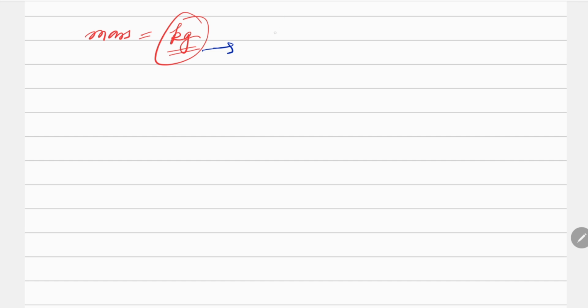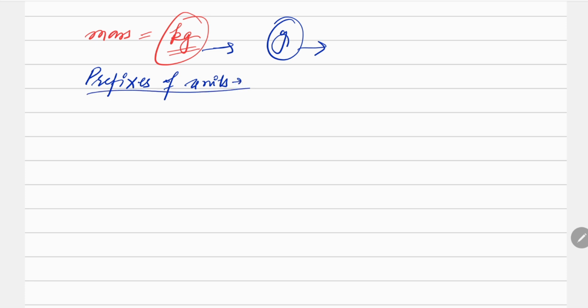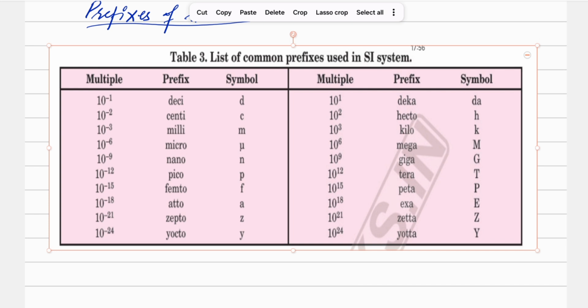So kilogram is not going to be used, or gram is going to be used, or some other quantity, or some other term is going to be used. So for that, we actually learn about the prefixes of units. Sometimes there are certain quantities or certain numbers that are multiplied with these fundamental properties of your units, and then that quantity is converted into some other kind. So this is the list of commonly used prefixes in the SI system.